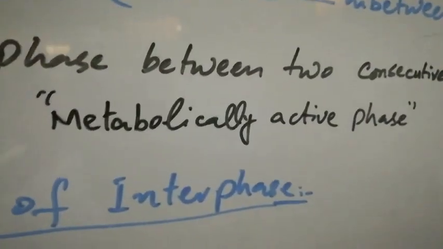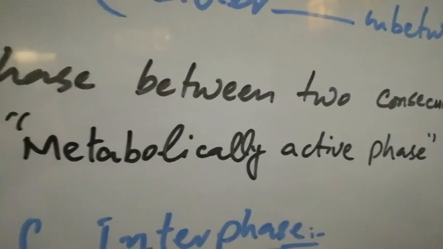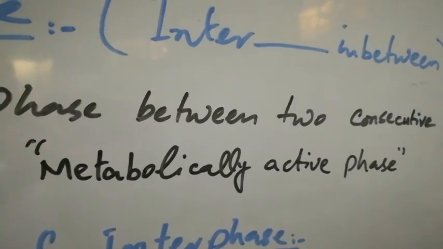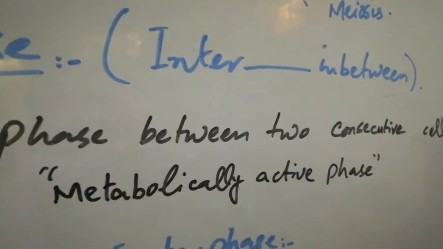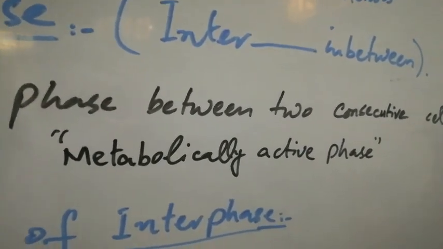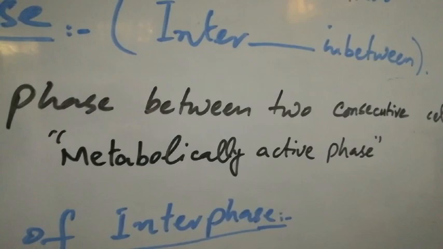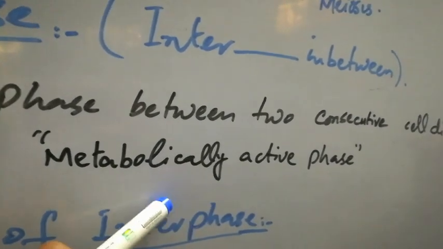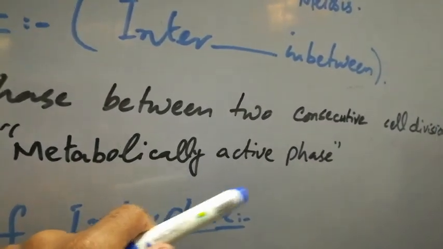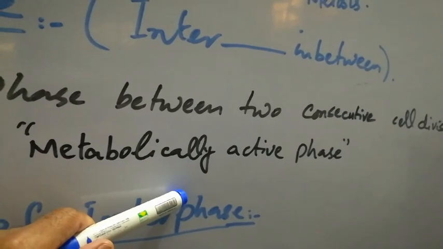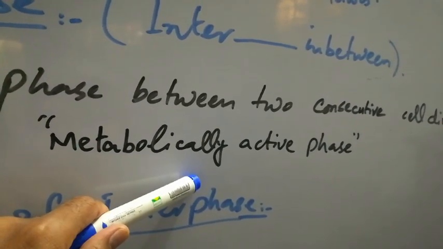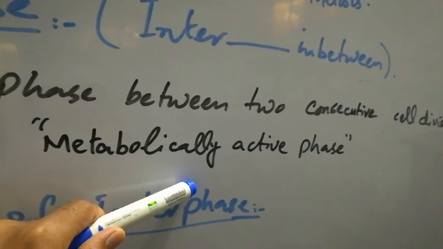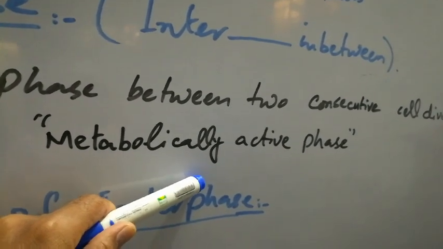Previously, it was considered that interphase is a resting phase, but after research, it was noted that it is not a resting phase. It is a metabolically active phase, in which the cell grows, accumulates different types of material, and synthesizes different substances in order to facilitate the next step, which is called the M phase.